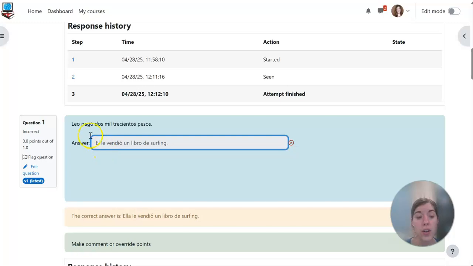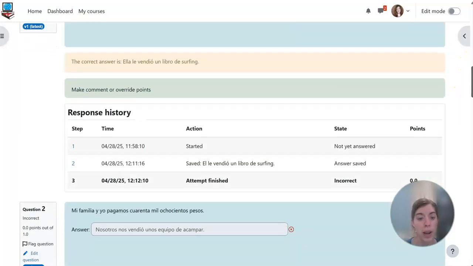And the le is also correct because that refers back to Leo. So ella le vendió un libro de surfing. So you were almost entirely correct, but I want to make sure you know where that subject is coming from in these. All right, let's look at one more.